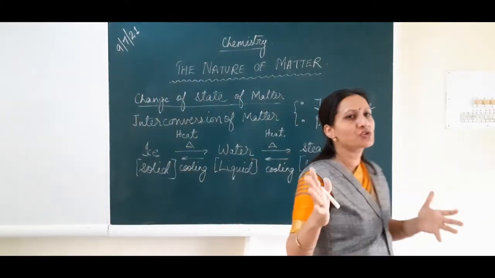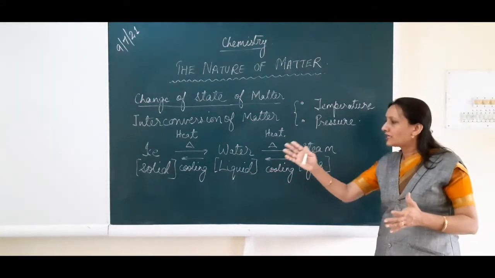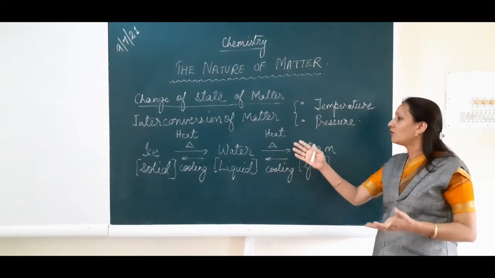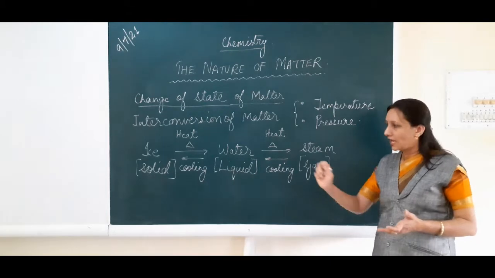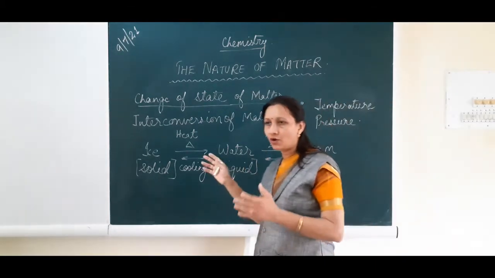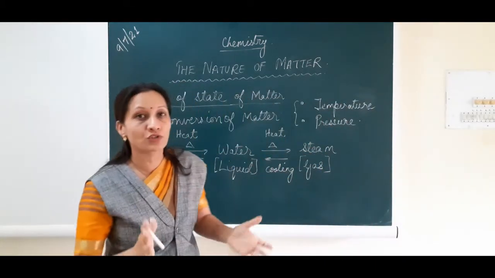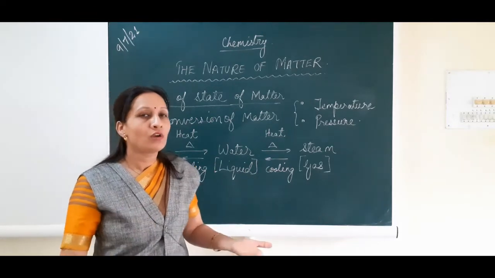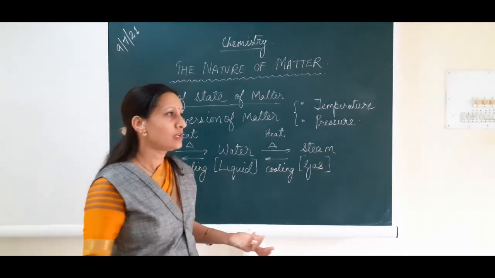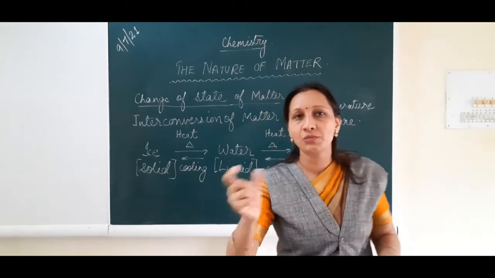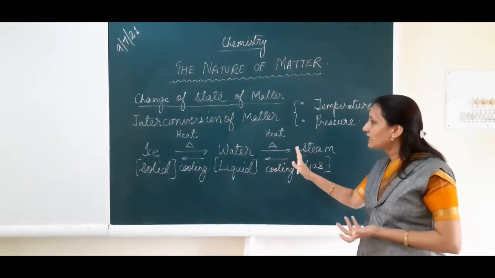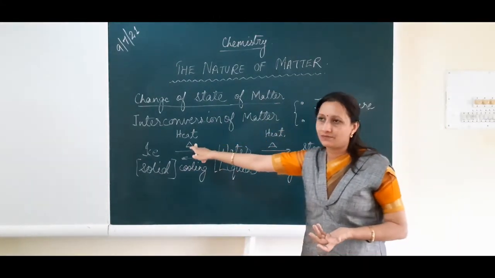Now what is the chemistry behind this? How is ice changing into water, or how is water changing into steam? Actually, when we are heating water, what happens? This heat weakens the force of attraction. Now you all know what force of attraction is, because I told you that the attraction between the molecules is weakened by this heat.